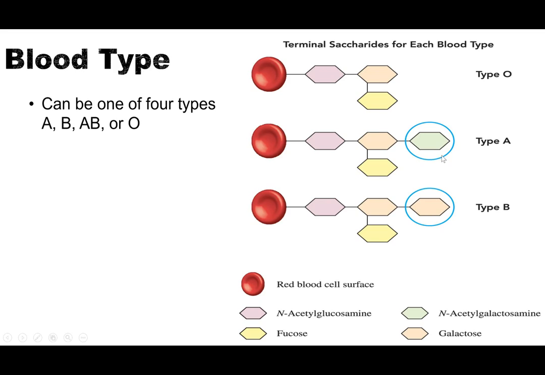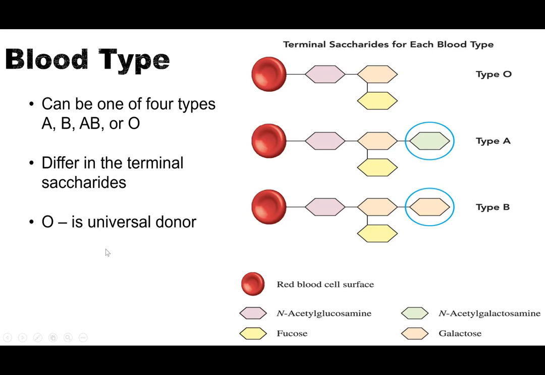So this right here, when they determine what your blood type is, this is what they're testing for. What is that terminal, or is there one? Okay. With O not having that terminal saccharide, O is known as the universal donor. So I could put this type of blood into anybody's body and they're going to accept it, right? So type A people are going to see this backbone right here. They're going to say, well, that's missing, but no big deal. I can still use that blood. Same thing with B. They're going to see this backbone right here and say, I can still use that. And of course, O, that's what they're used to.